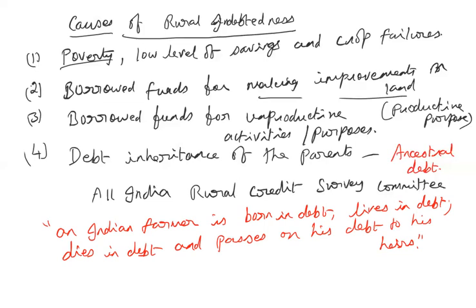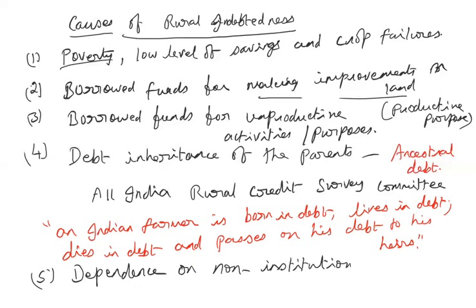And the next one, dependence on non-institutional sources. So since, again, for the same reason, as the major proportion of their borrowed funds is for unproductive purposes, they have to depend only on the non-institutional sources who charge a very high rate of interest.